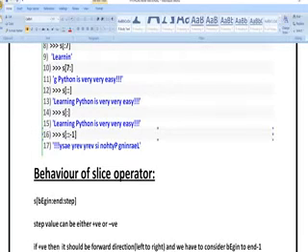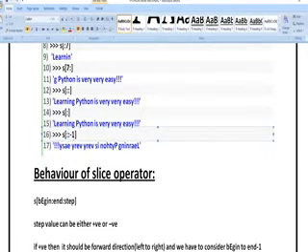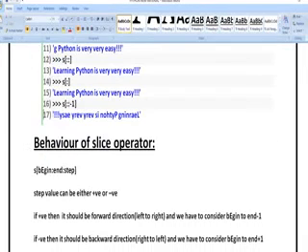So S colon colon -1 means take the complete statement but in reverse order. -1 indicates from reverse order you print the particular input. So these are the different operations that we can do on a given string.